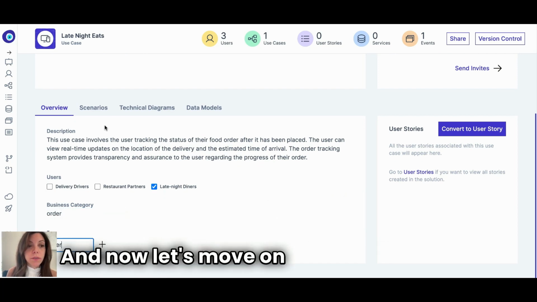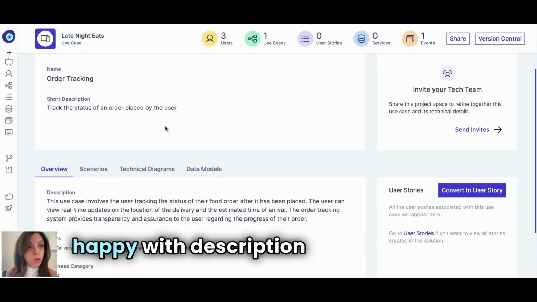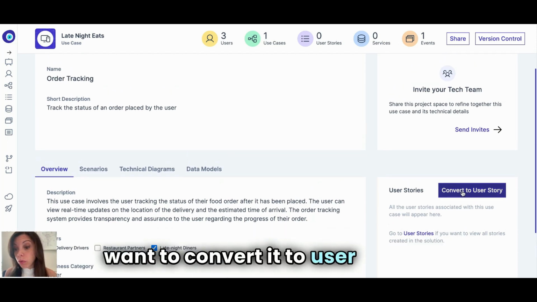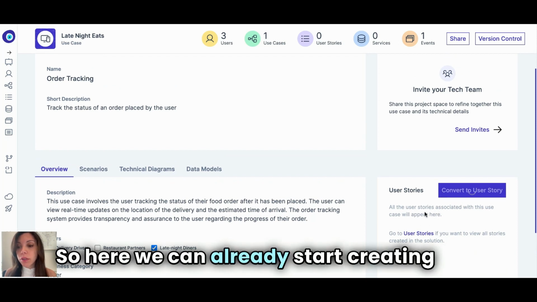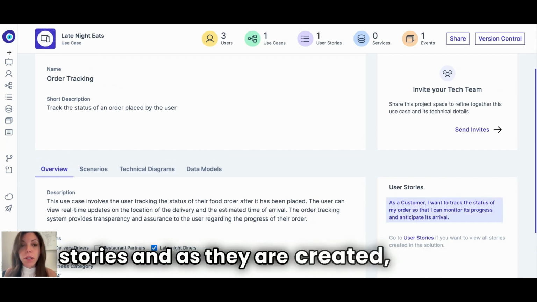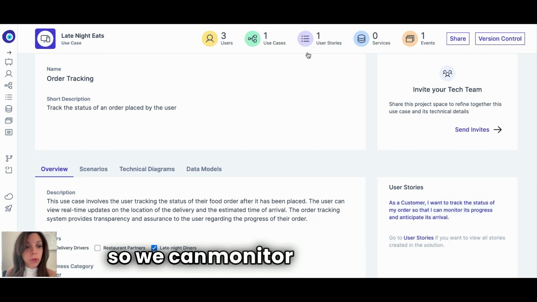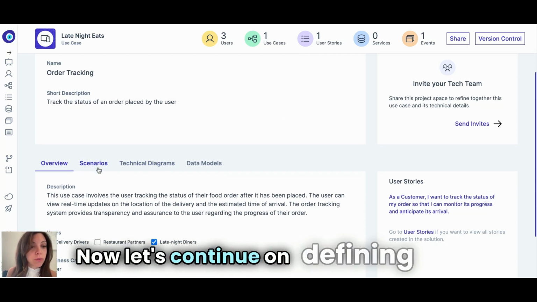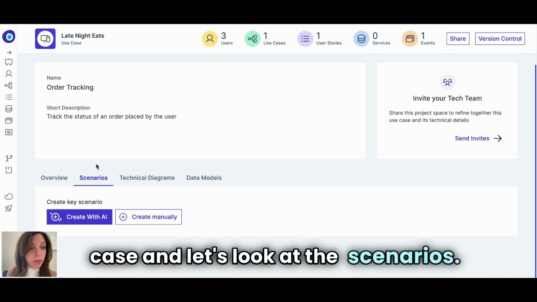And now let's move on, saying that we are happy with the description of this use case, and we want to convert it to user stories. So here we can already start creating user stories. And as they are created, then they appear here at the top as well, so we can monitor them as well. Now let's continue on defining this use case, and let's look at the scenarios.